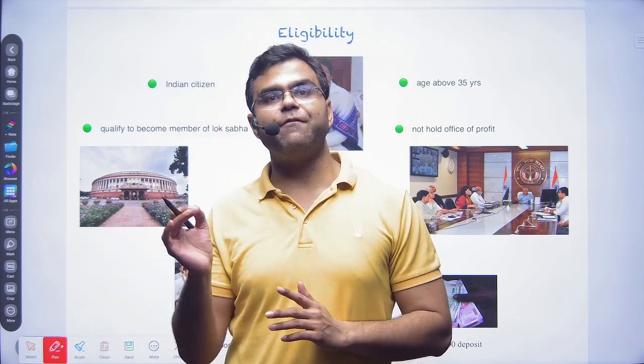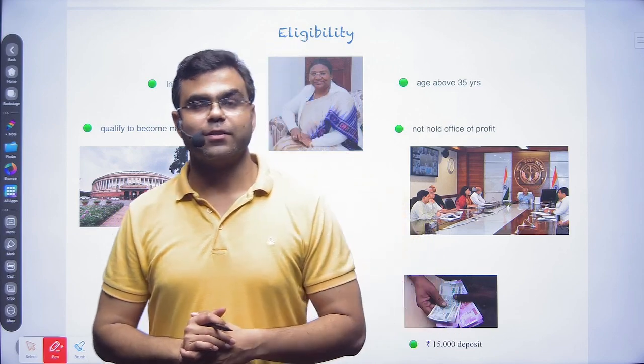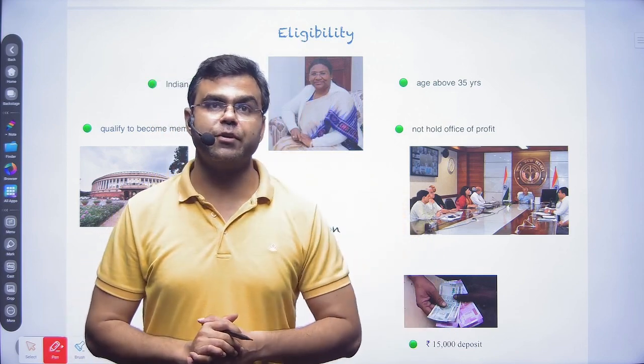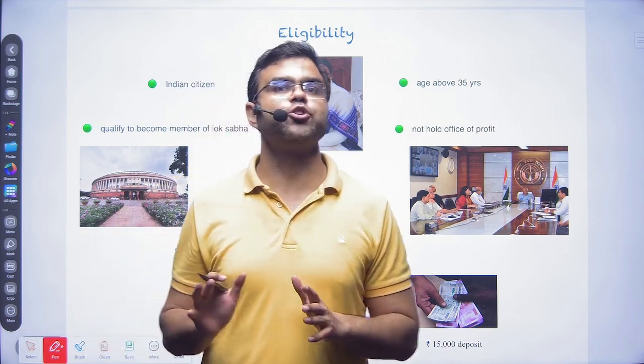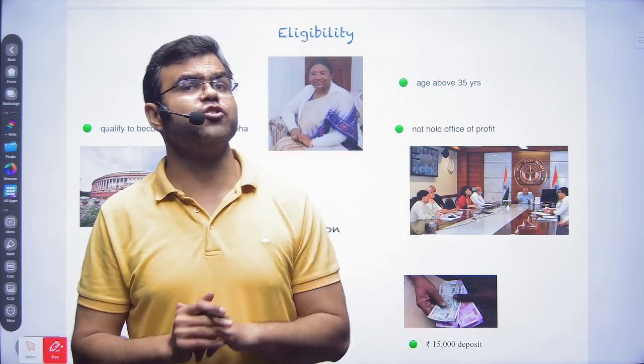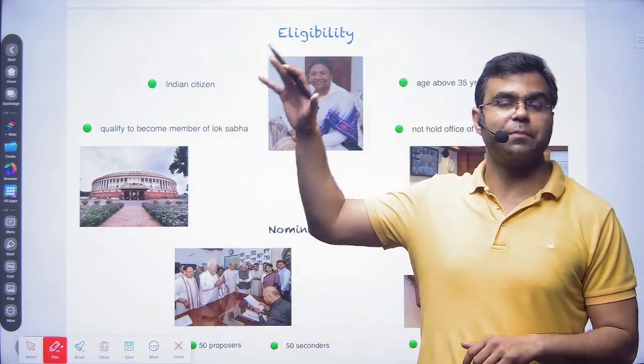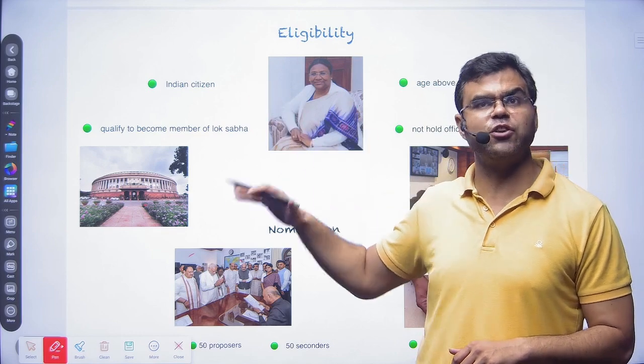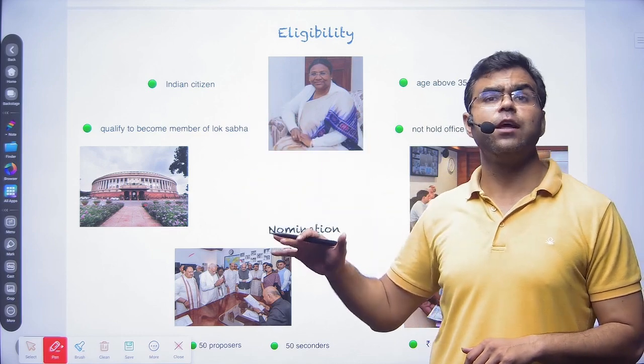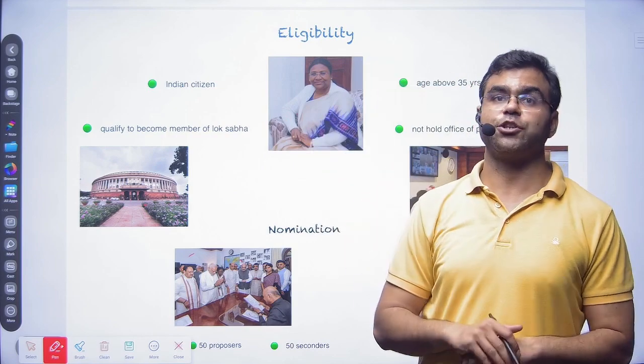Obviously, everyone will prefer to be the president, the first person of this country. But our constitution sets down some eligibilities, so that not everyone can become the president. There are a few criteria you have to fulfill so that you can contest the election.